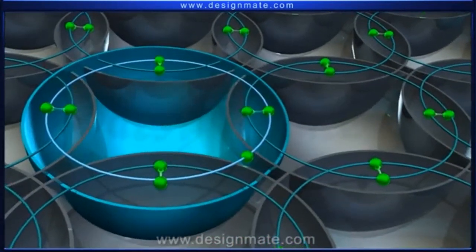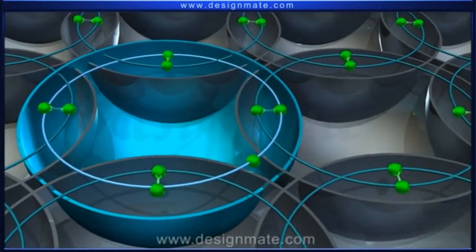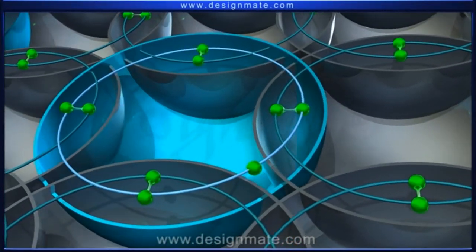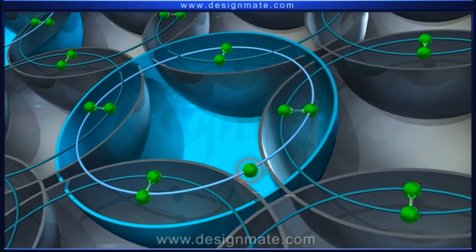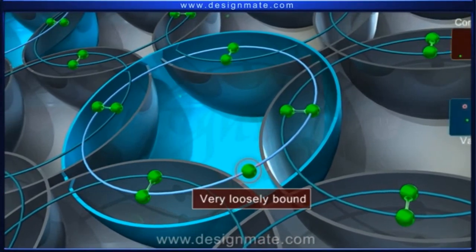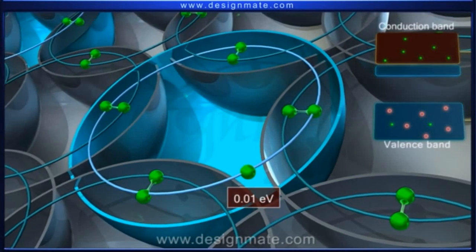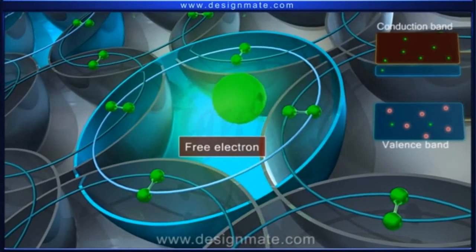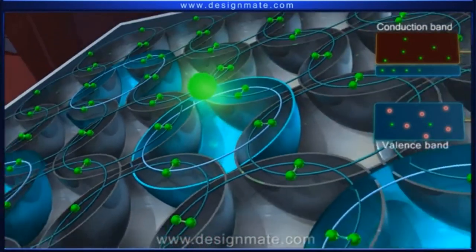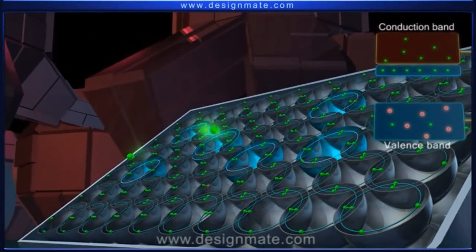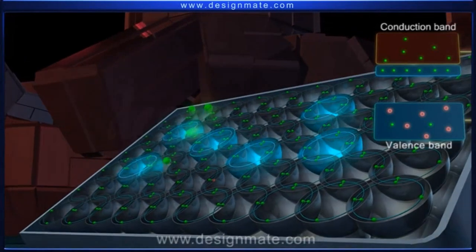4 of its valence electrons form covalent bonds with the adjoining silicon atoms. The 5th electron is very loosely bound with the arsenic atom. This electron, on acquiring a little energy, leaves the impurity atom and becomes a free electron. The pentavalent impurity atoms thus donate electrons for conduction to the semiconductor crystal.